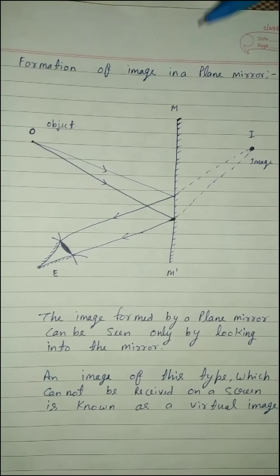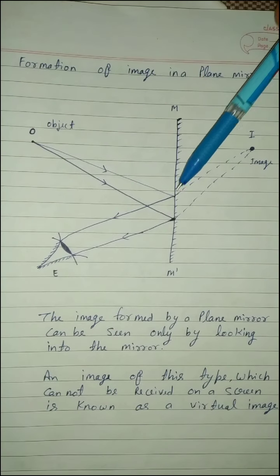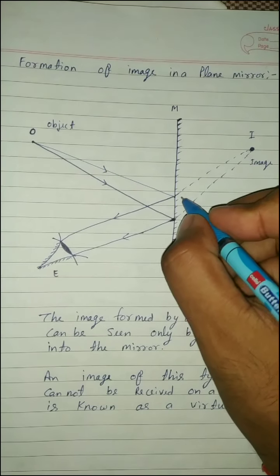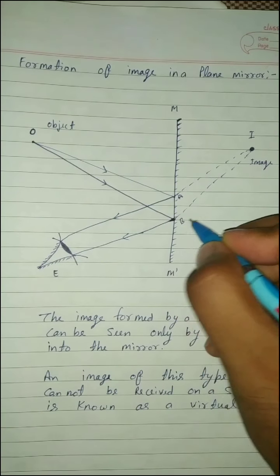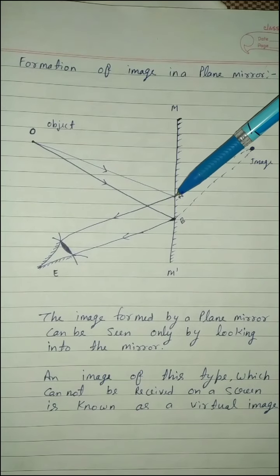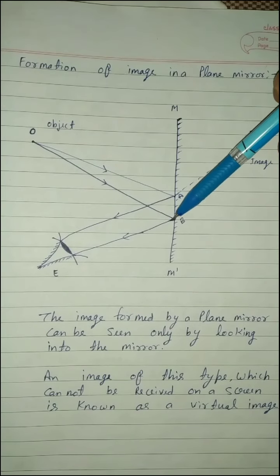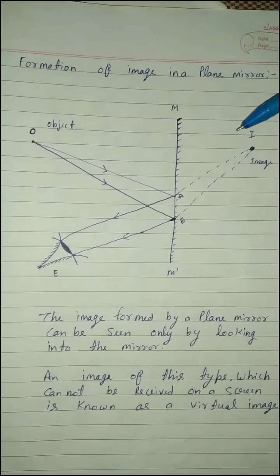We can see in the diagram, these are the incident light rays. Light rays are incident at point A and at point B. After incidence at A and B, light rays are reflected to our eye, but the image is formed behind the mirror at point I.